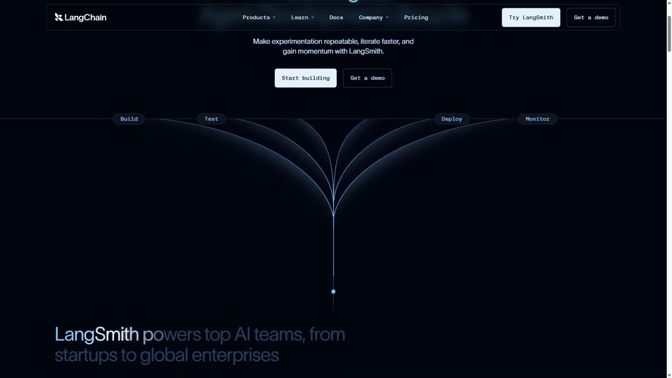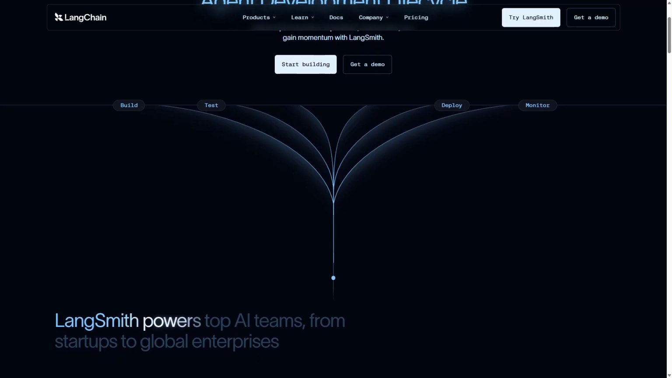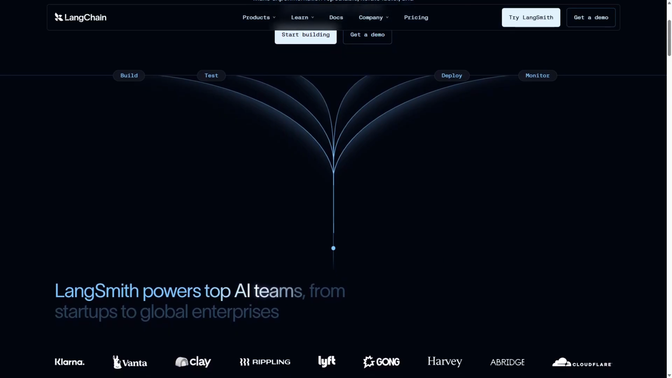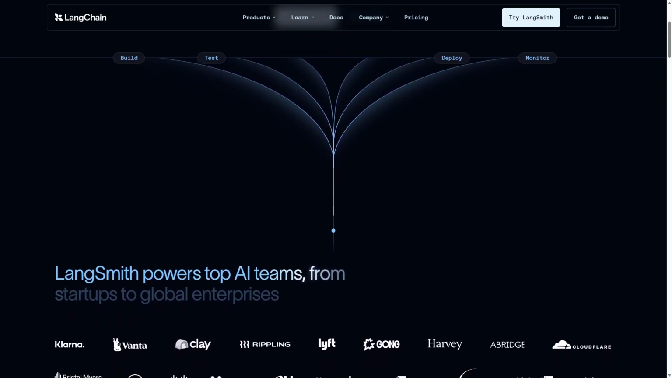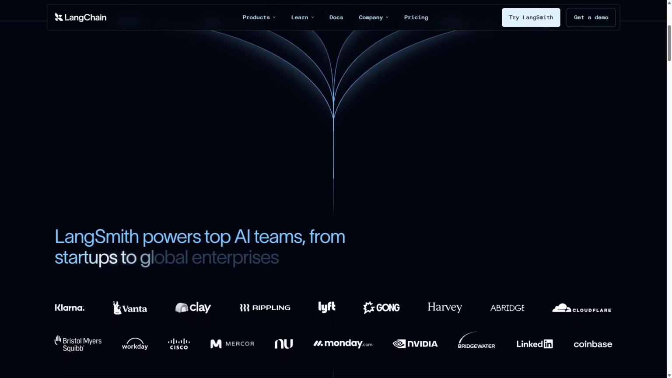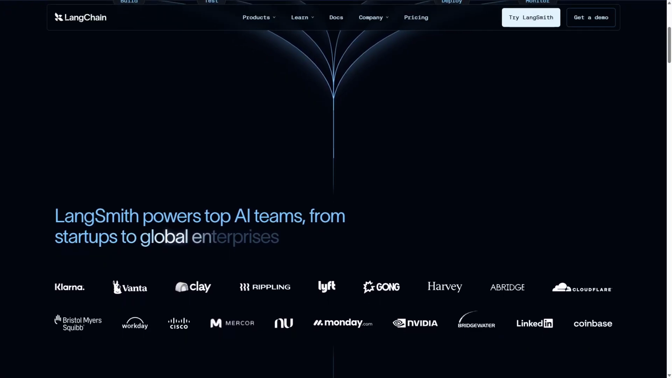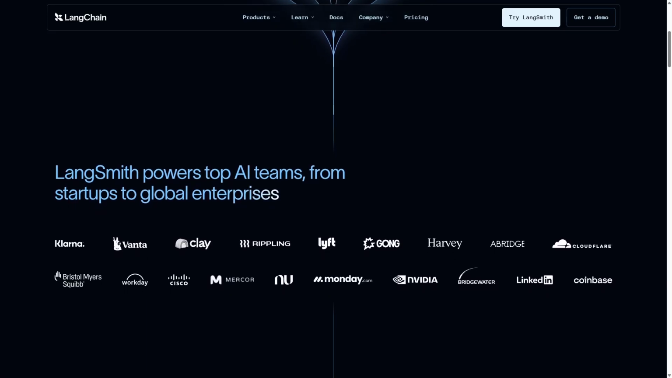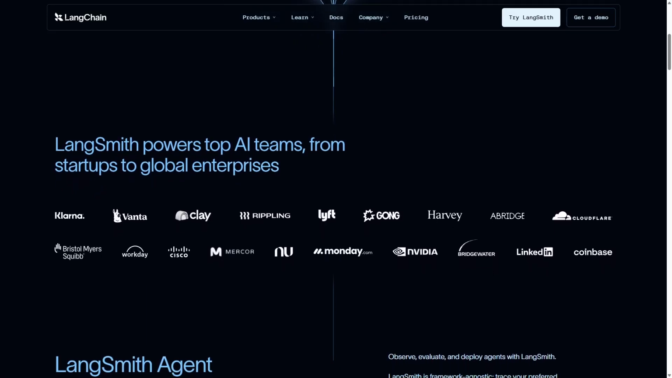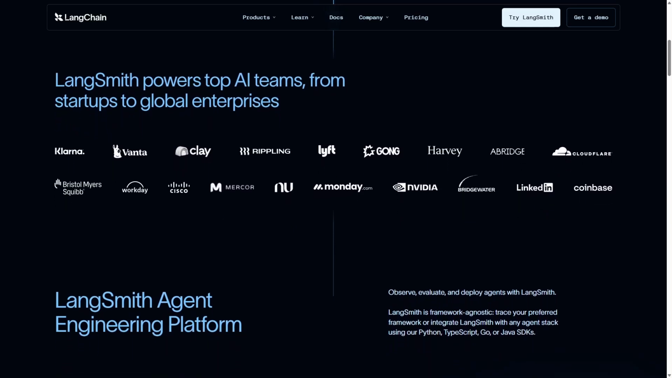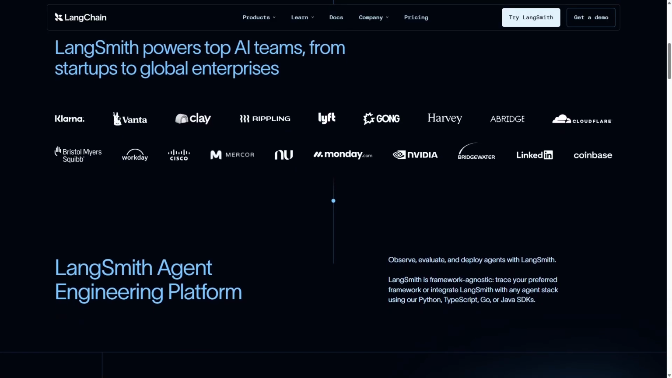LangChain supports multiple models including OpenAI's GPT series and integrates seamlessly with databases, APIs, and external services, enabling developers to build powerful AI-driven applications. Its strengths lie in flexibility and scalability, allowing users to design intricate pipelines tailored to specific needs. On the downside, LangChain requires more setup and understanding of its components, which can be a hurdle for beginners or those seeking quick deployment.